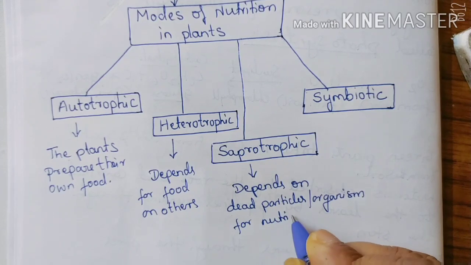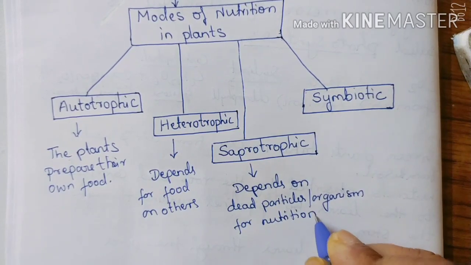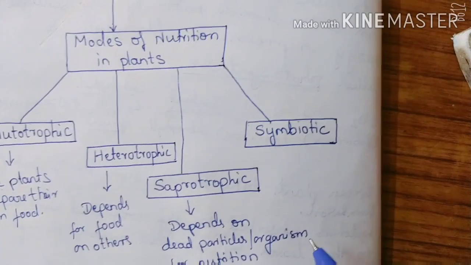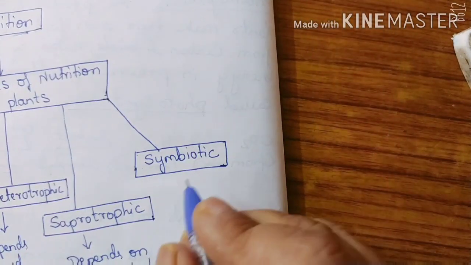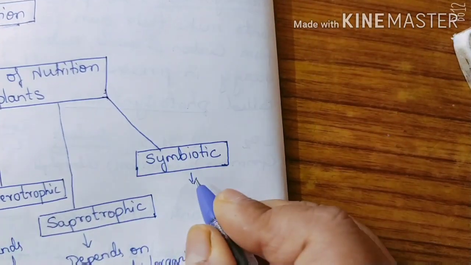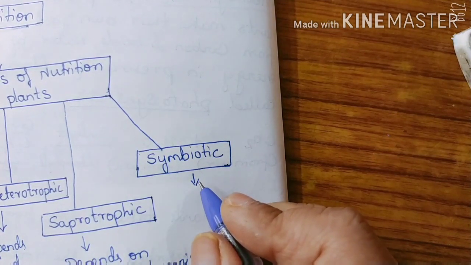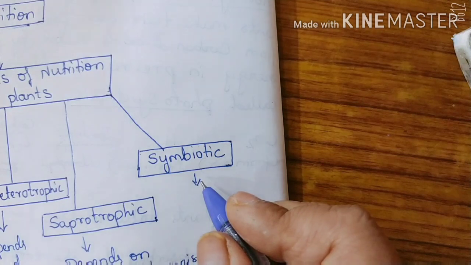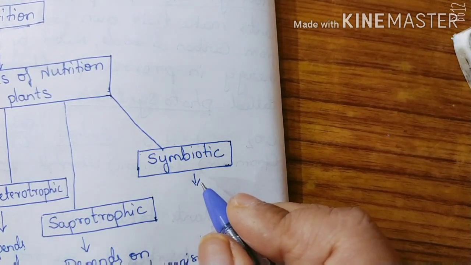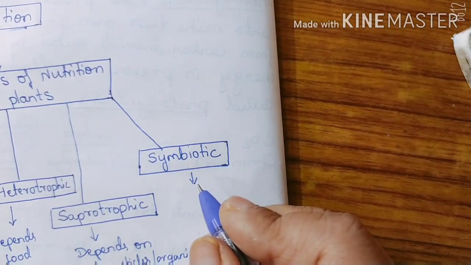So this is called saprotrophic nutrition. Then comes symbiotic nutrition. What is symbiotic nutrition? Symbiotic nutrition is when both plants are dependent on each other.